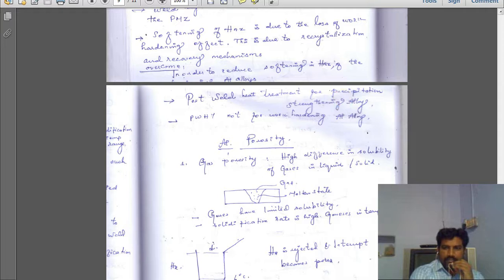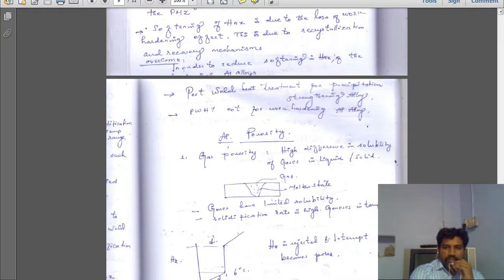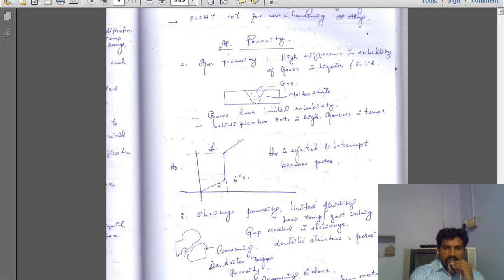Next step. So what are all the things? Whatever we have discussed is here. In aluminium, we are having porosity. Gas porosity happens due to the solidification temperature range. The gases will be absorbed. Gases have limited solubility, so when the solidification rate is high, the gases are entrapped inside the solid metal.